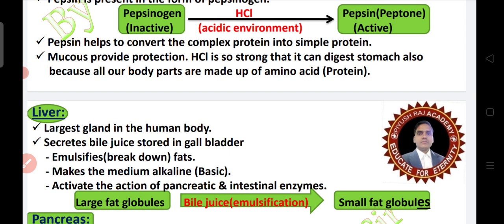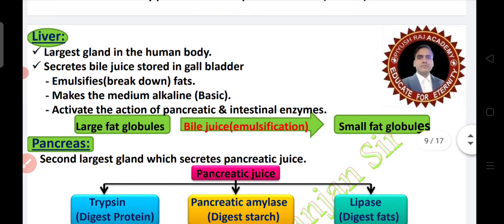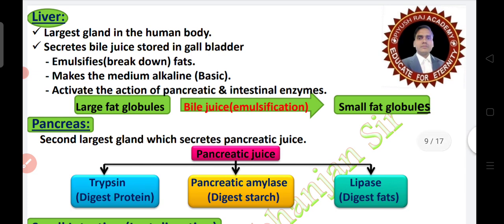HCl is so strong that it can digest the stomach also, because all our body parts are made up of amino acids and proteins. Next, the liver. Liver is the largest gland in the human body. It secretes bile juice stored in the gallbladder. Bile juice emulsifies fats, means fat globules are broken down by bile juice. With the help of bile juice, large fat globules are converted into smaller fat globules.